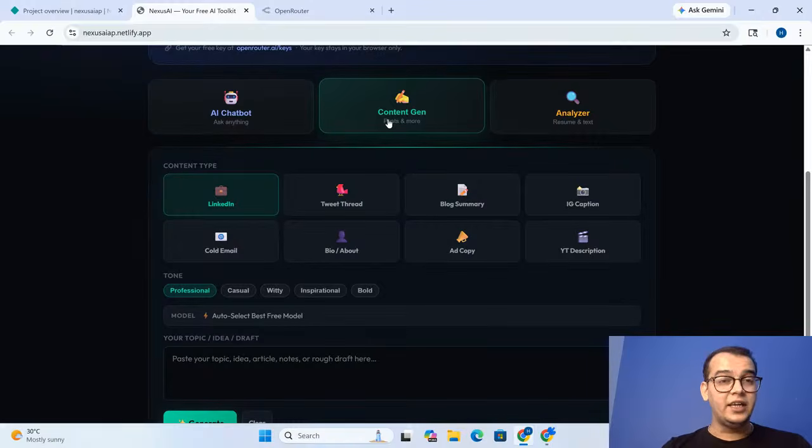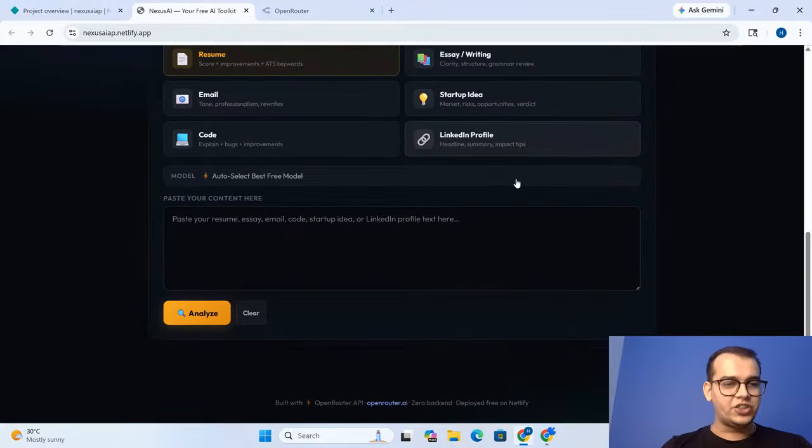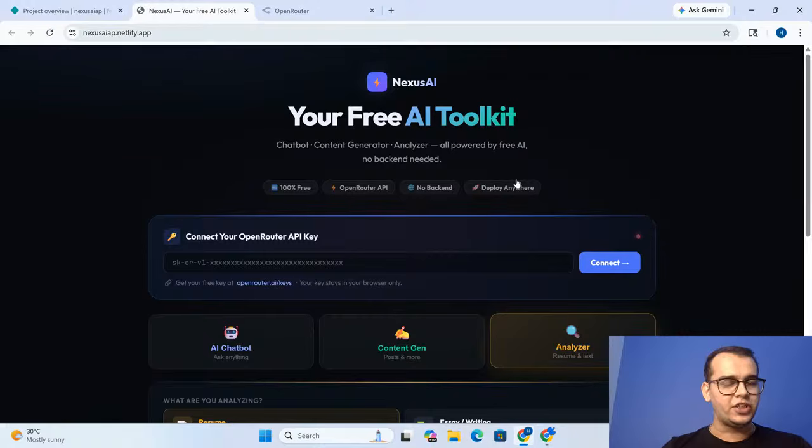You can easily tell the AI to generate your content about anything like LinkedIn, YouTube, blog, even your Instagram caption. And one analyzer feature for all the students, for whenever we face any problem with the resume, email ID, even coding, essay, startup idea, along with your LinkedIn profile. So this application, guys, we will be building in today's session.